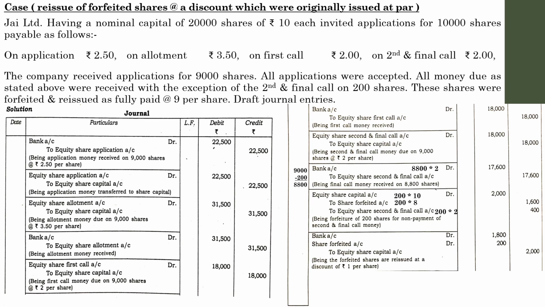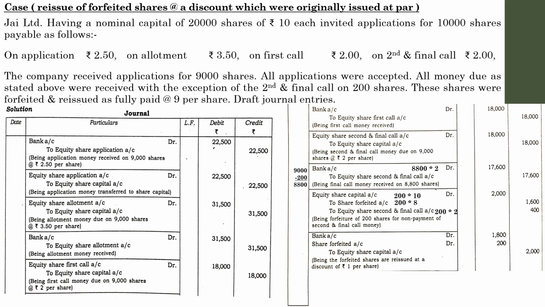In most of the cases the company may not mention whether it is a discount case or a premium case. It is up to your logical understanding. On the basis of the face value of the shares which were actually issued, you have to compare that value with the reissue value. On the basis of your analysis you have to understand whether it is a case of discount or premium or at par. So here the value of 10 was issued at 9, so there is a discount of rupees 1